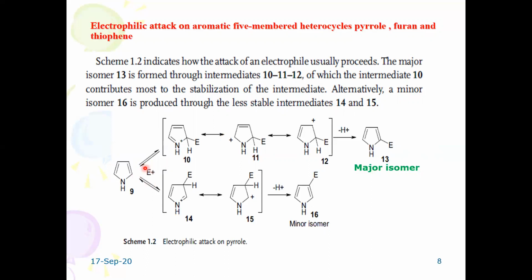During electrophilic substitution reaction, the electrophile would preferably attack the second position rather than the third position. Here both are represented. When the electrophile attacks at the second position, you will find 3 resonating structures of a carbocation. We have already studied electrophilic substitution reactions of benzene. According to the mechanism, when the electrophile approaches the pi cloud of the nucleus, it gets attacked, resulting in the formation of a sigma complex, or a carbocation species. So this cation is involved here.